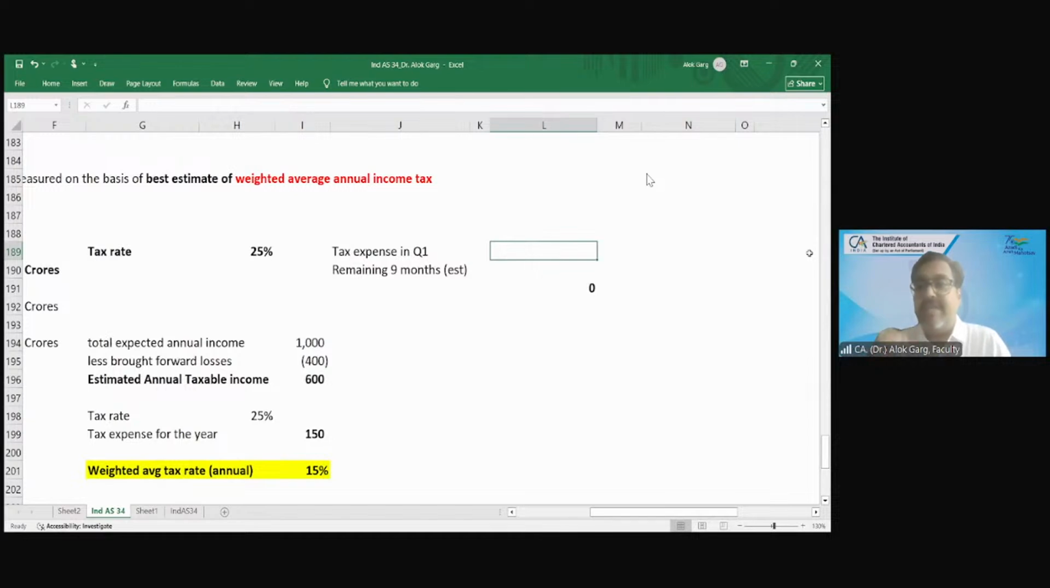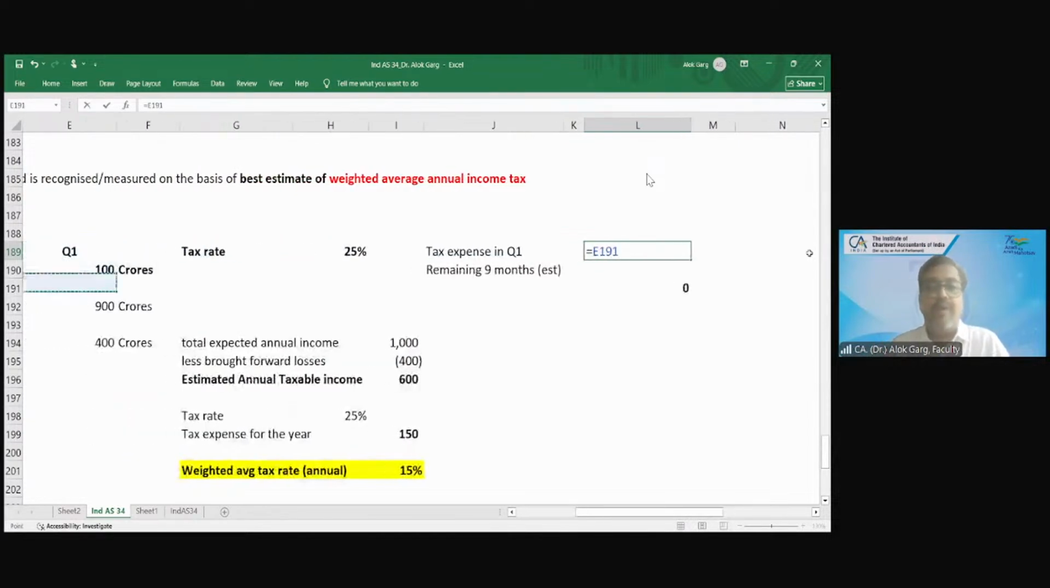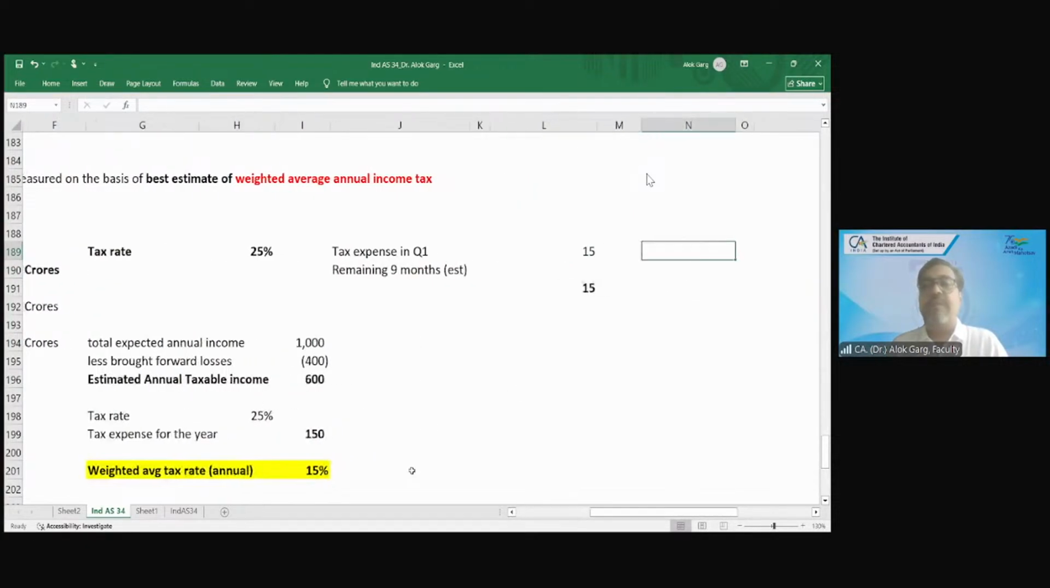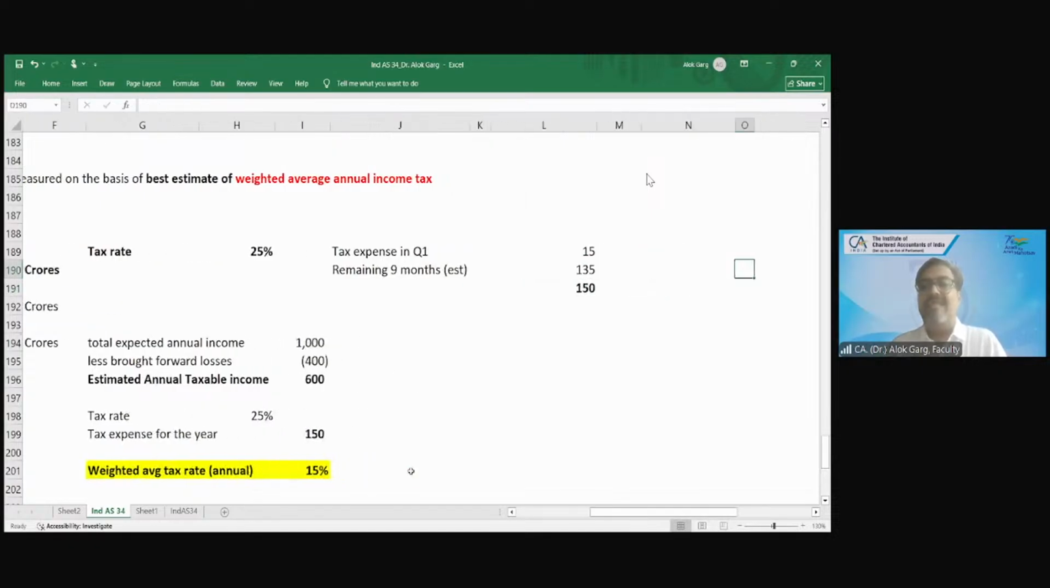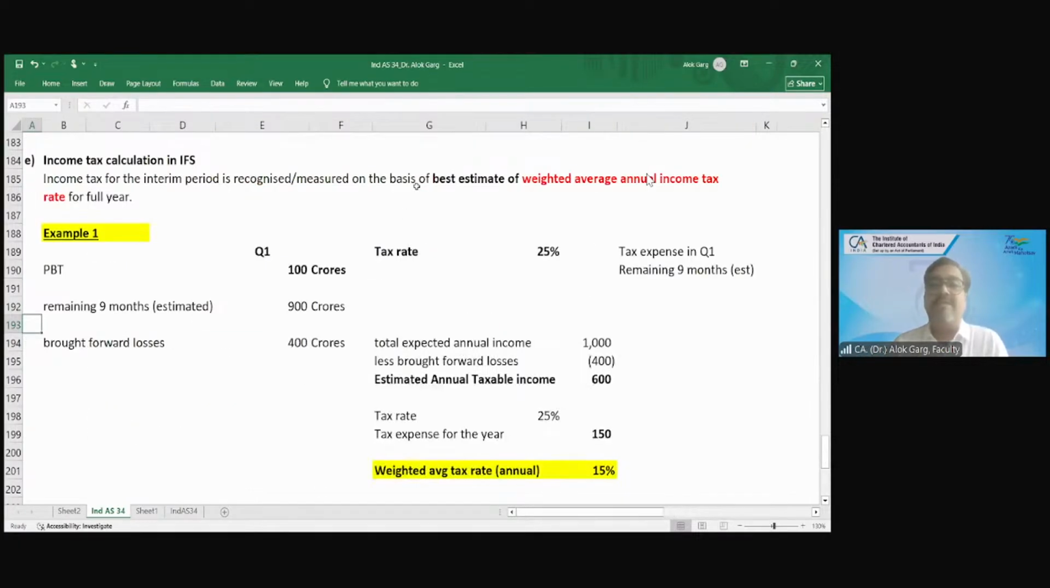But no. Ind AS 34 says that whatever profit of 100 crore you have earned, you have to recognize a provision for tax at the rate of the weighted average annual income tax rate. So 15 crore will be your tax expense in Q1. And what is your remaining profit? Remaining profit is 900 crores multiplied by 15%. Your estimated tax will be 135 crore. So this is how you will compute your provision for tax expense in the quarter. Is that clear? Yes, sir. Clear, sir.